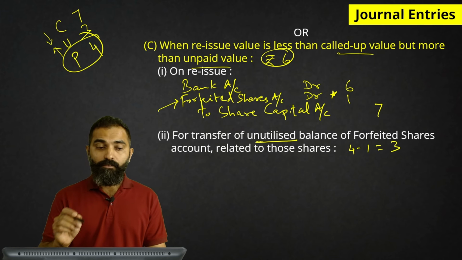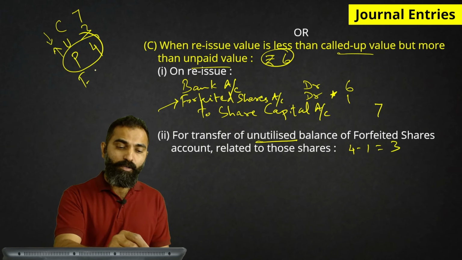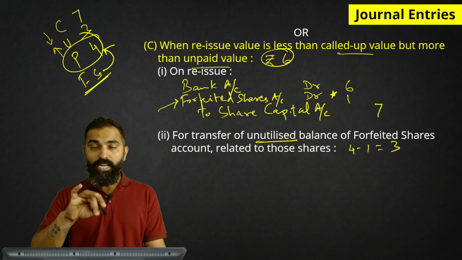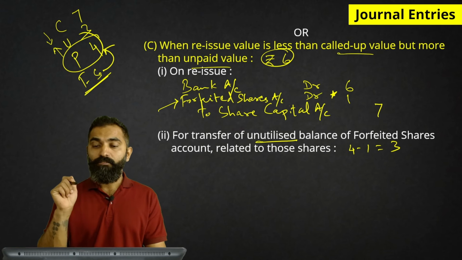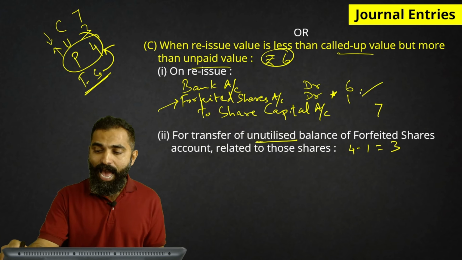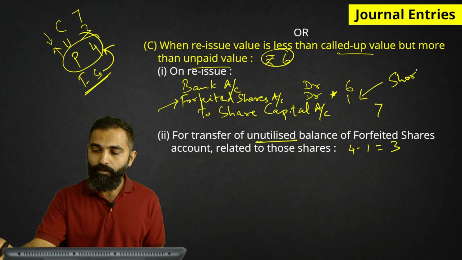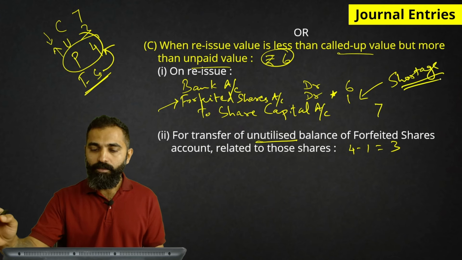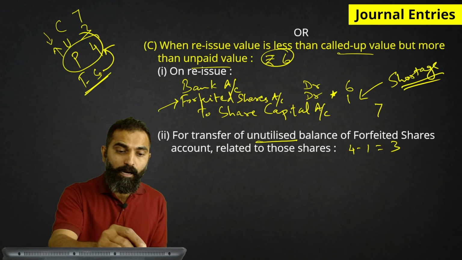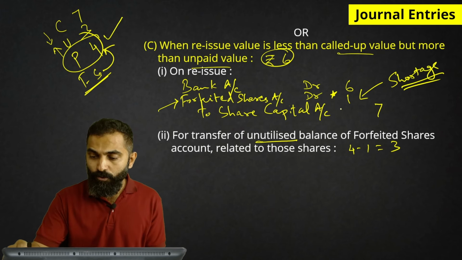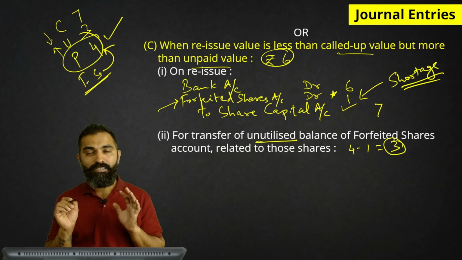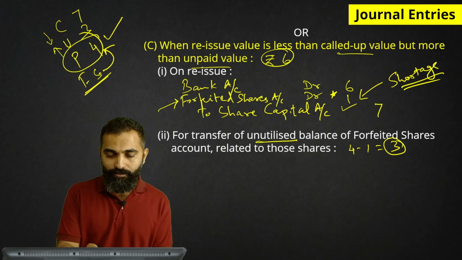I repeat, this amount was credited to forfeited shares when we forfeited the shares. Now when we reissued those shares, we reissued at a certain rate in which we had a gap or a shortage of 1 rupee. This 1 rupee was utilized from the forfeited shares. So out of this amount of 4 rupees, we have used 1 rupee. So our unutilized balance is rupees 3. Now that amount will go to capital reserve.